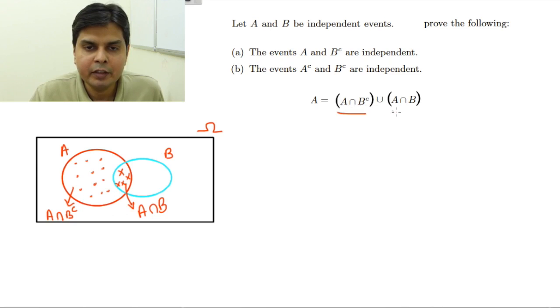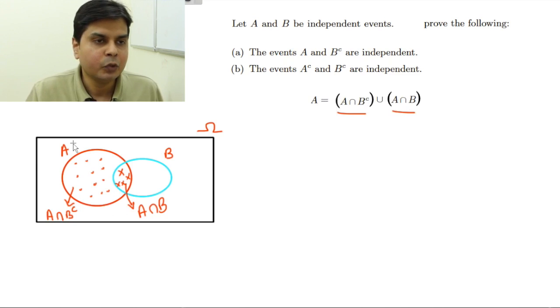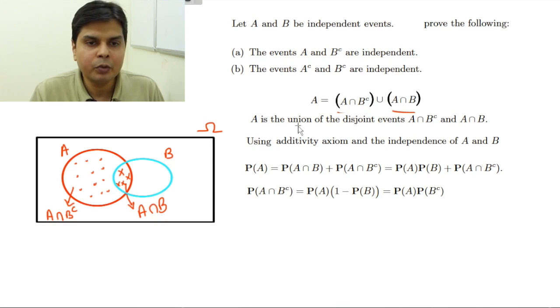Now these two areas are disjoint. Why? Because one is having B complement, the other is having B. So what is the advantage? The moment I get a disjoint set in probability, my eyes light up. Why? Because I have to find the probability of A, I can just find the probability of this one and add the probability of this one. So I will do exactly the same thing right now. A is the union of disjoint events A intersection B complement and A intersection B.